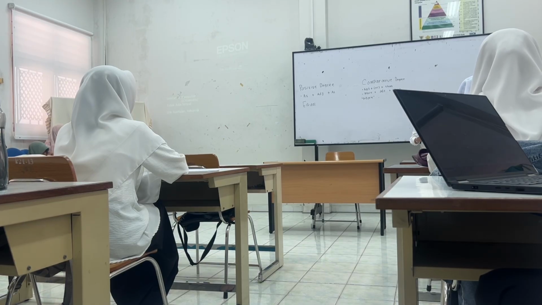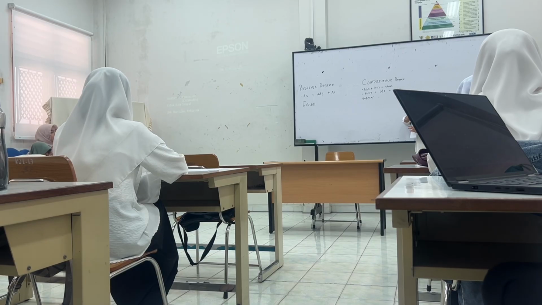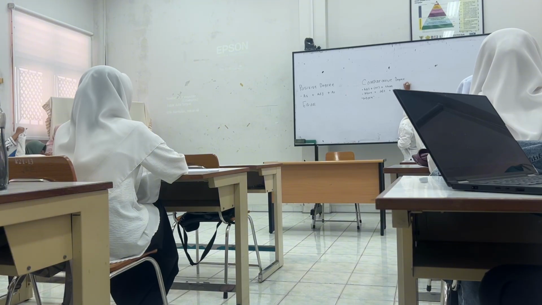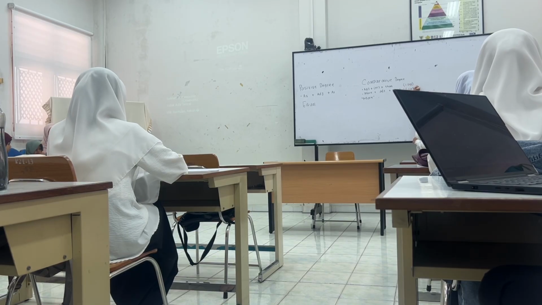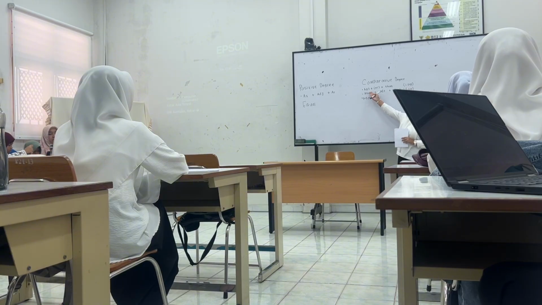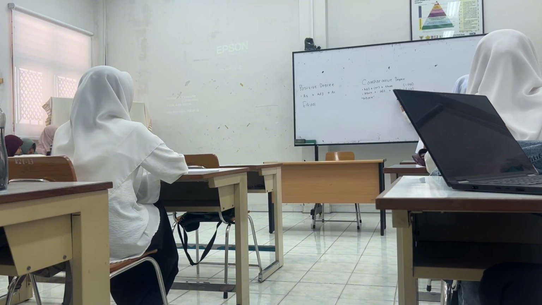Comparative degree also have formula. For comparative degree, we have two formula. The first one is for the adjective that has one syllable. And the second formula is for the adjective which have two syllables. Let's read the formula first. We have adjective plus er plus than. This is for one syllable. And for the two syllable, the formula is more plus adjective plus than.